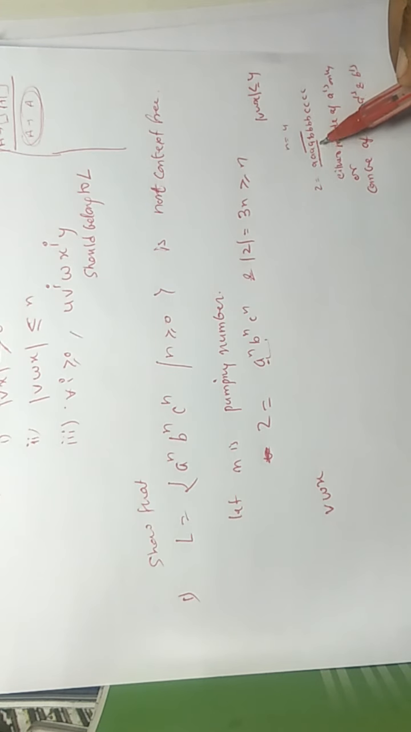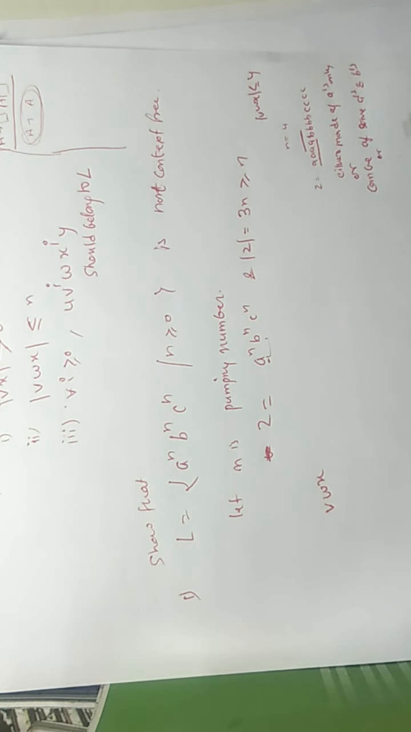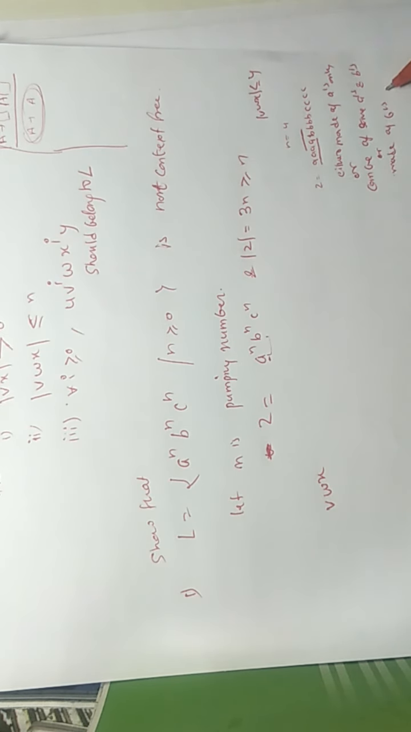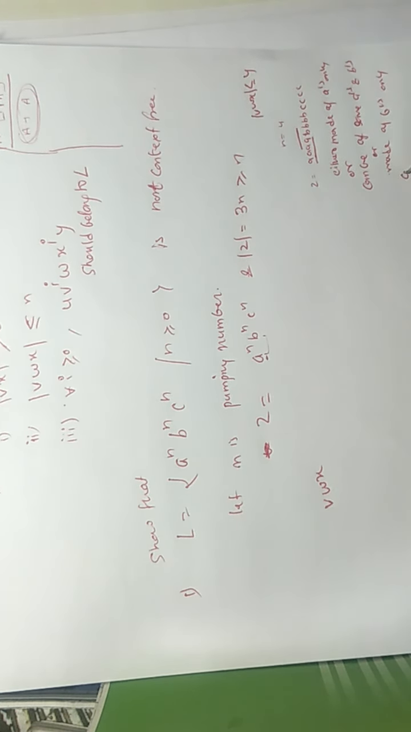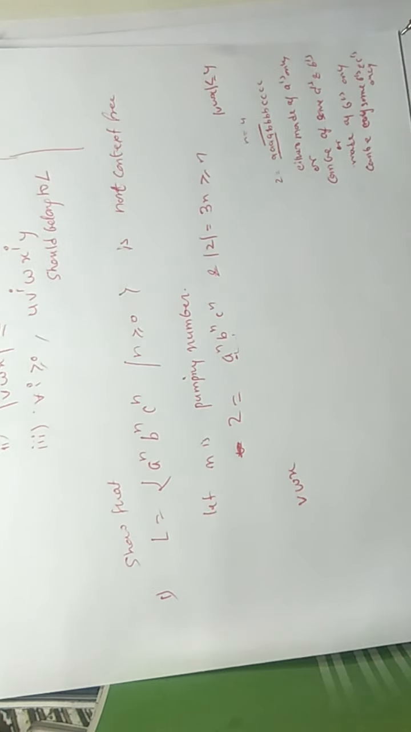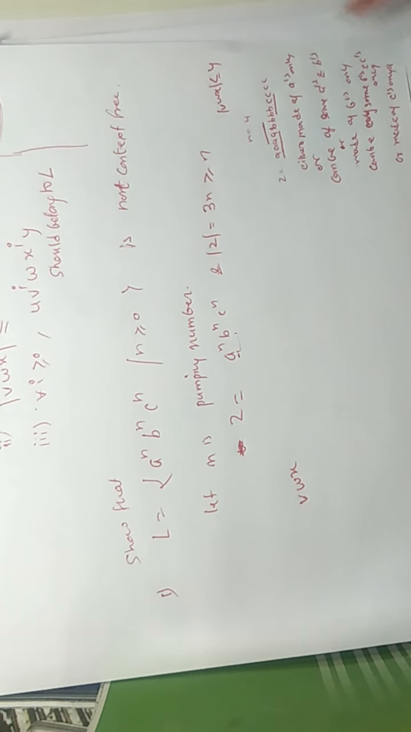So it can be some A's or some B's, or it can be made of B's only, it can be made of some B's and C's only, or some B's or C's, suppose 2B, 2C, or it can be made of C's only, say 4C.